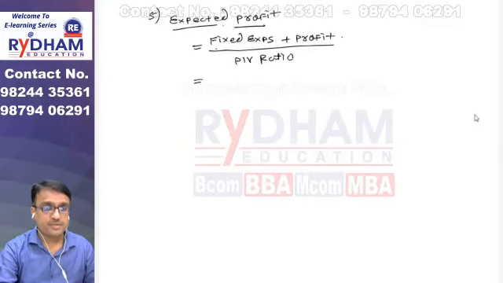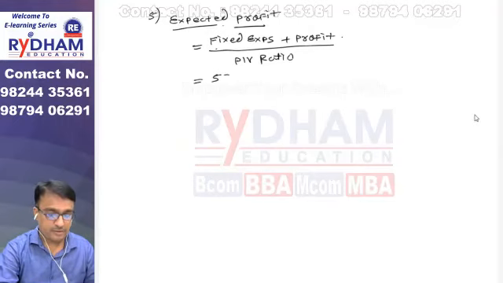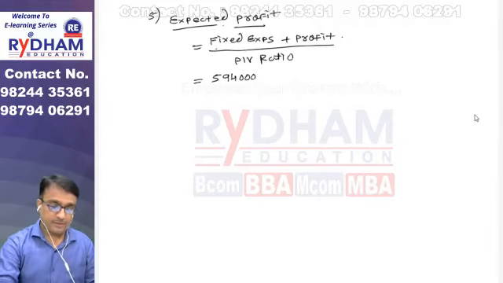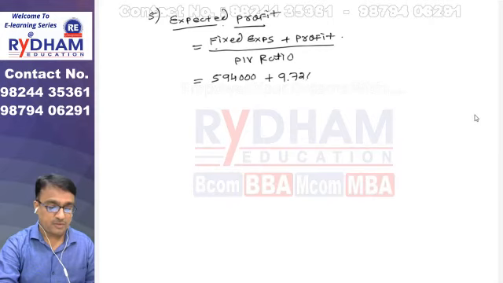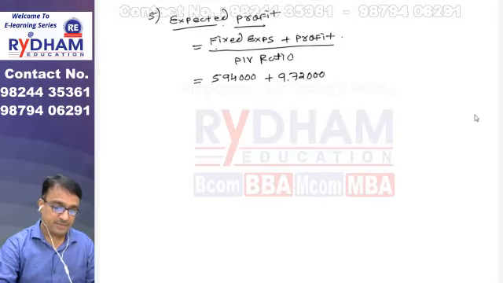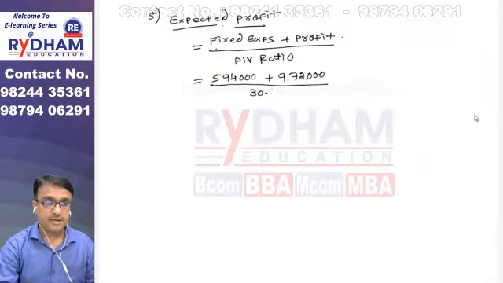So friends, your fixed expense is 5,94,000 rupees, which we just found in the first point. Then plus profit. The profit is given in point number 5, that Shita Limited wants to earn a profit of 9,72,000, divided by PV ratio, which is 30%.